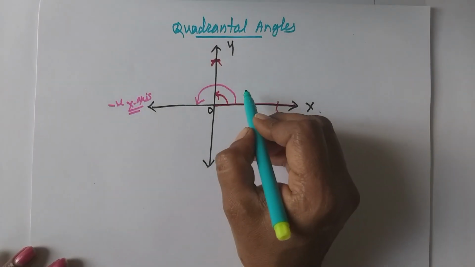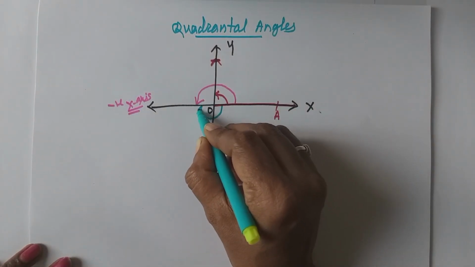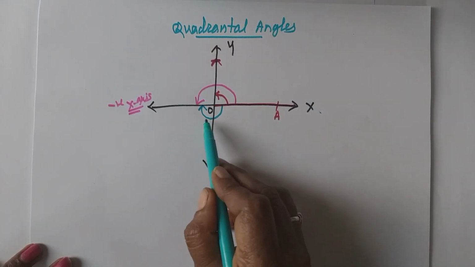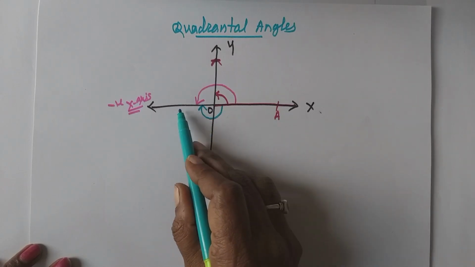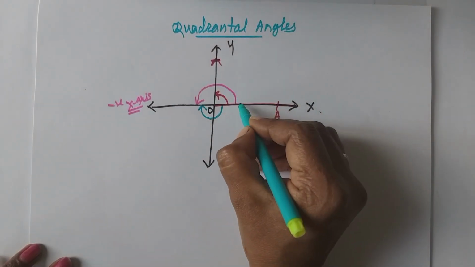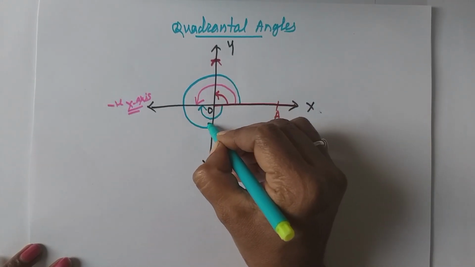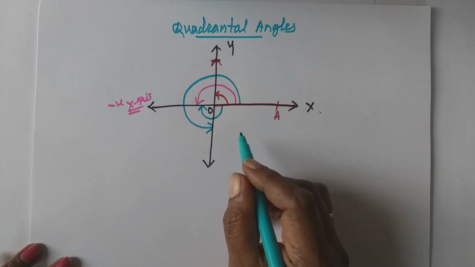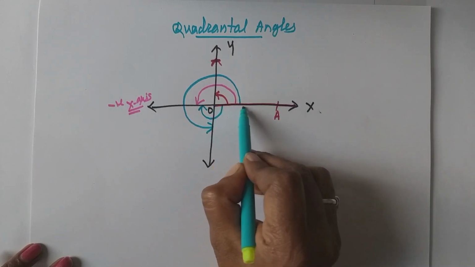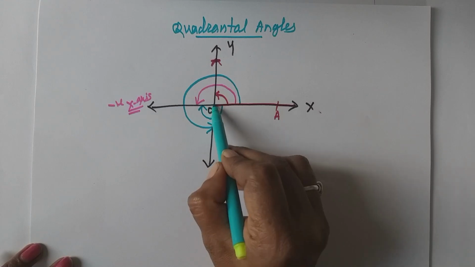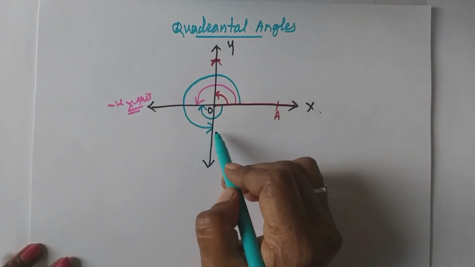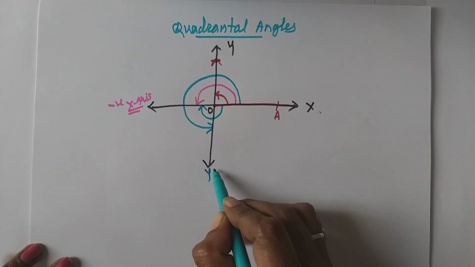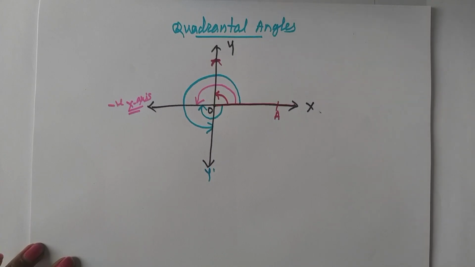Then see the next angle also. Consider this angle. This is also a quadrantal angle because again it is a standard angle and the terminal arm is along the x-axis. Now consider this angle. This is also a quadrantal angle. That is, it is a standard angle, the vertex is at the origin, the initial arm is along the positive direction of the x-axis and the terminal arm is along the y-axis, that is the negative direction of the y-axis.